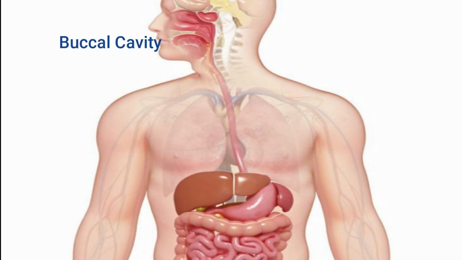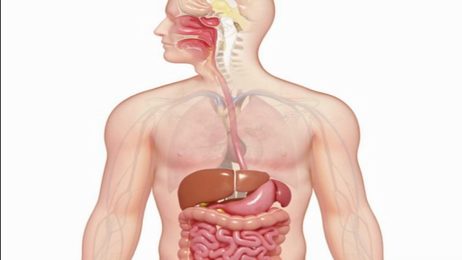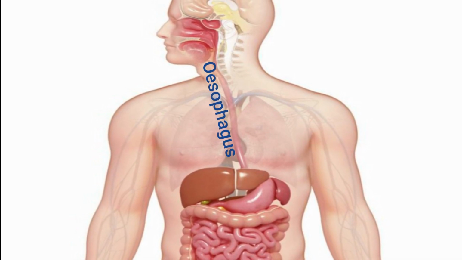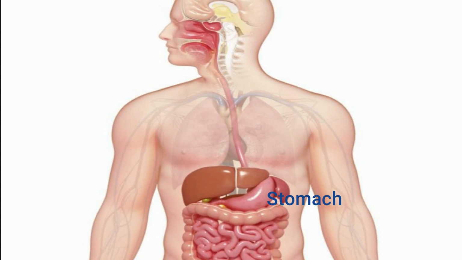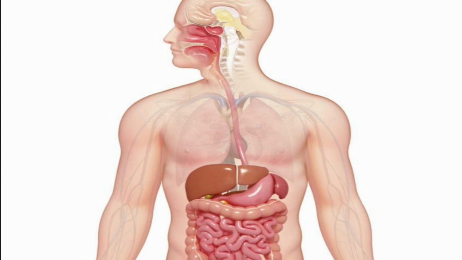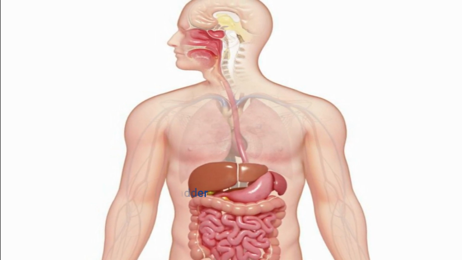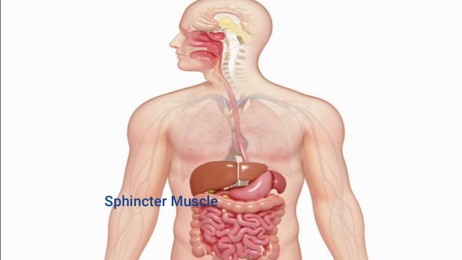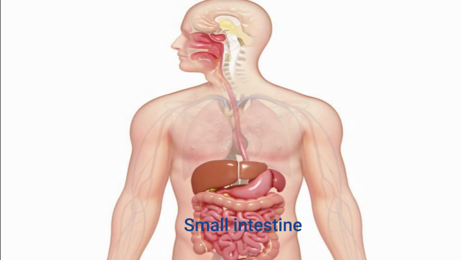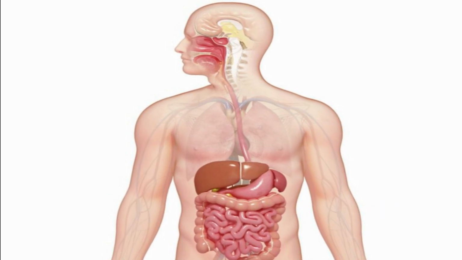This is our buccal cavity, pharynx, esophagus, stomach, liver, pancreas, gallbladder, sphincter muscle, small intestine and large intestine.